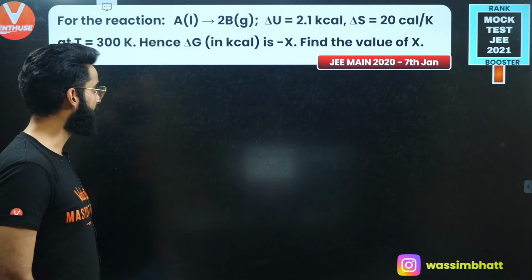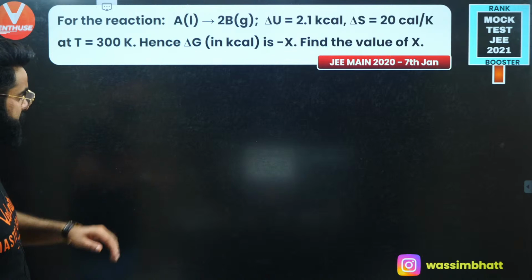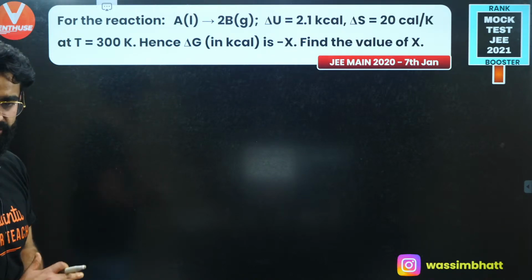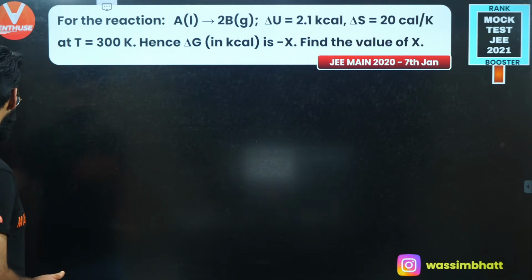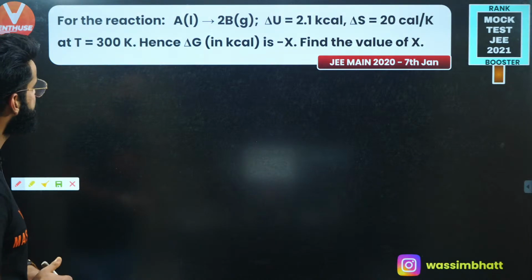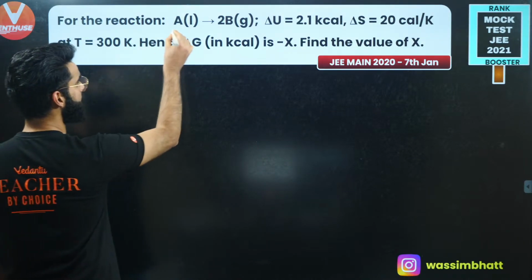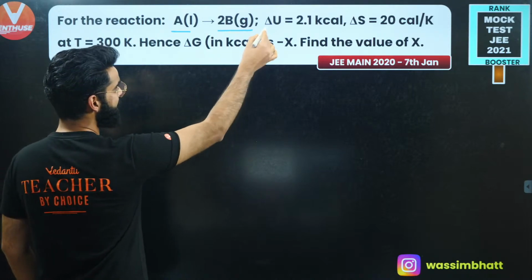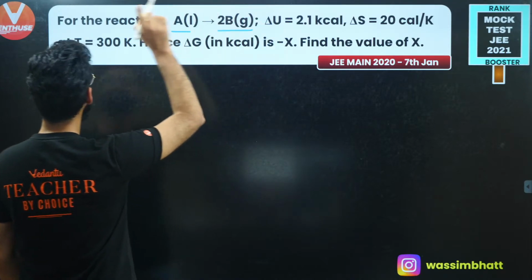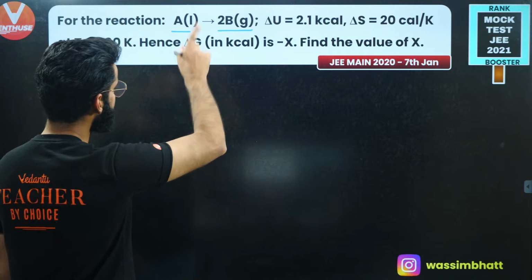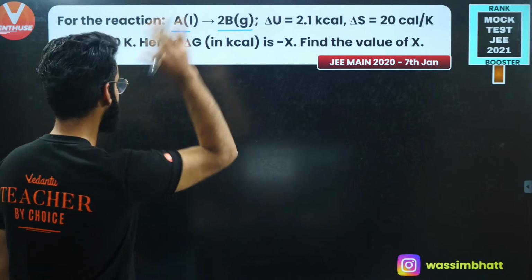Okay. Now people, moving on to one more question. The question was asked in your Mains 2020, 7th Jan. For the reaction, A liquid gives 2 times B gas, delta U is given to me, delta S is given to me, temperature is given to me. We need to calculate delta G.